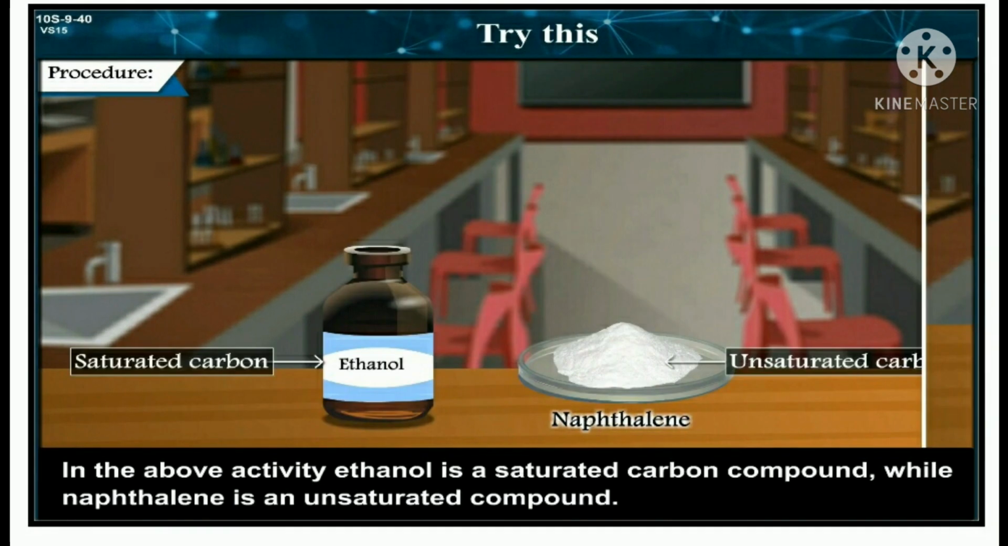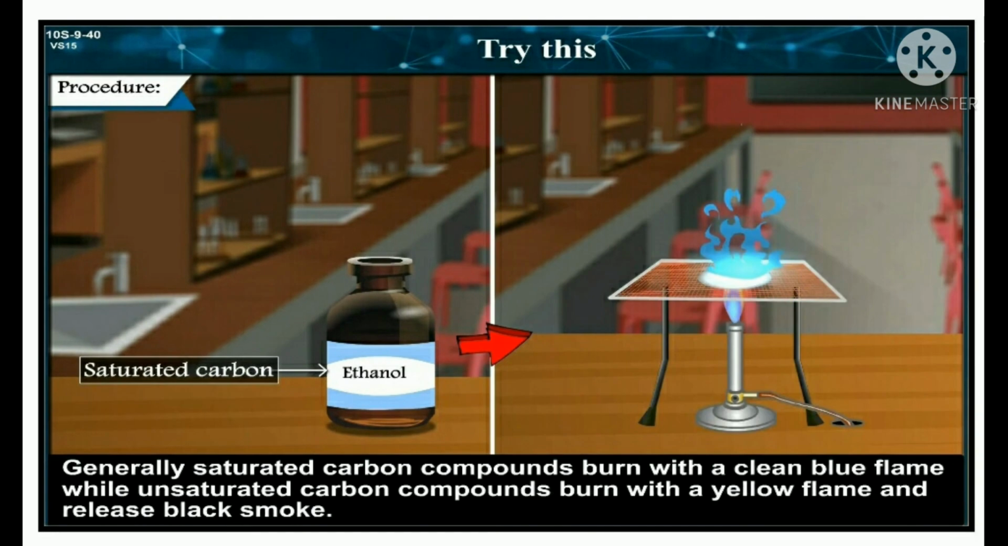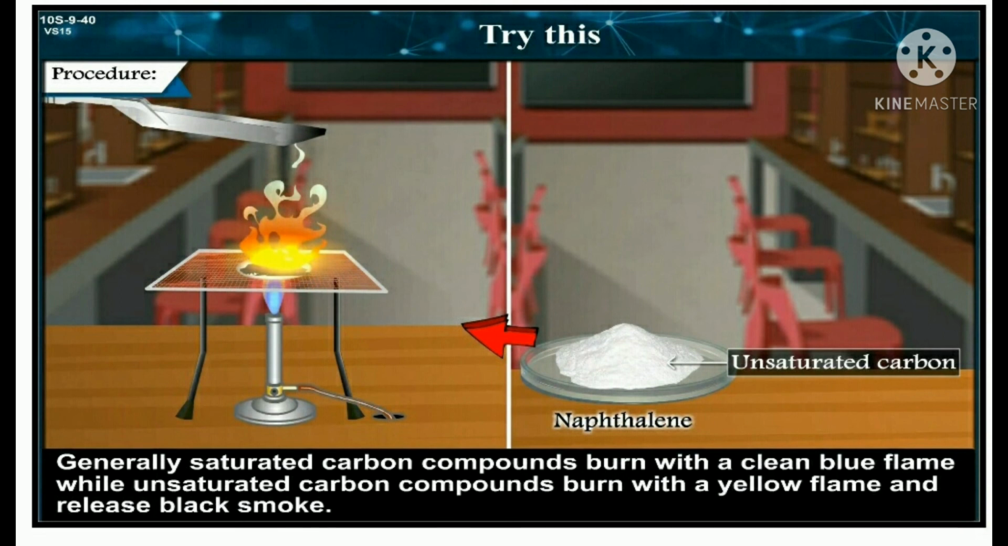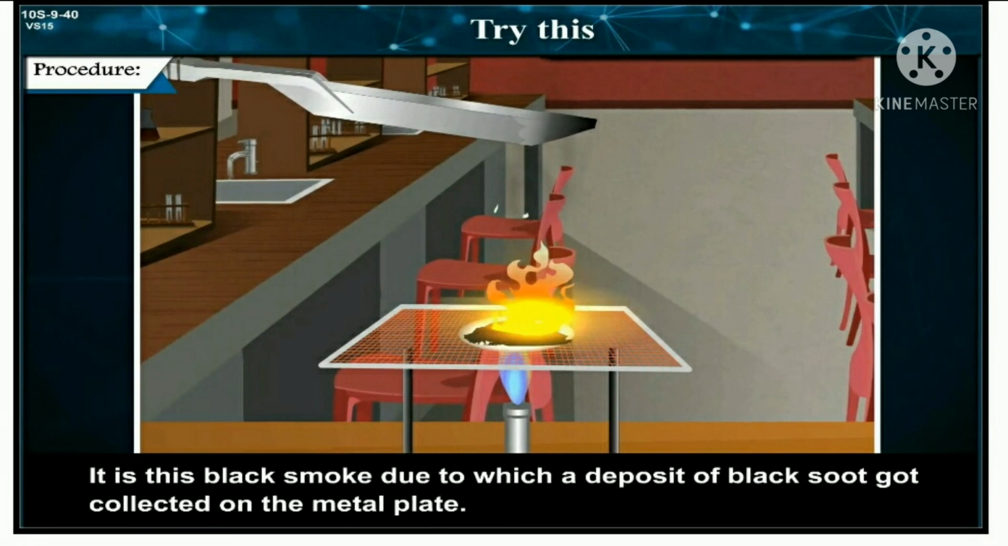In the above activity, ethanol is a saturated carbon compound while naphthalene is an unsaturated compound. Generally, saturated carbon compounds burn with a clean blue flame, while unsaturated carbon compounds burn with a yellow flame and release black smoke. It is this black smoke due to which a deposit of black soot got collected on the metal plate.